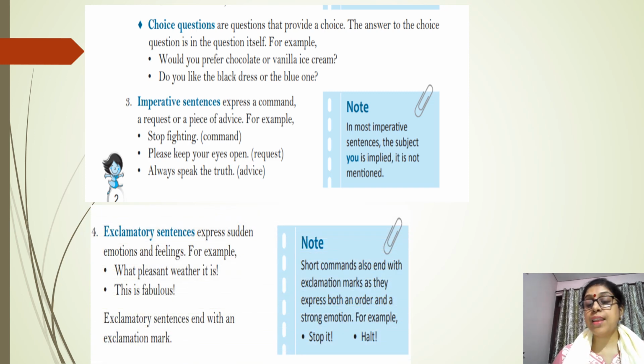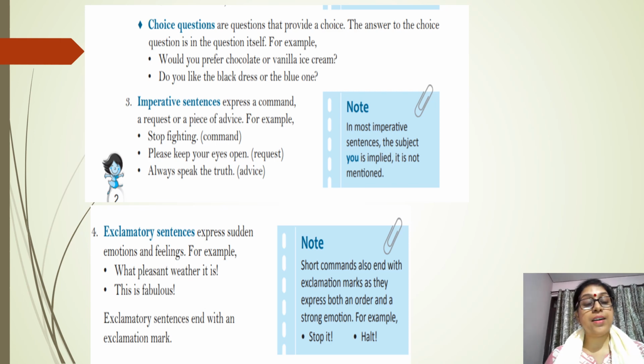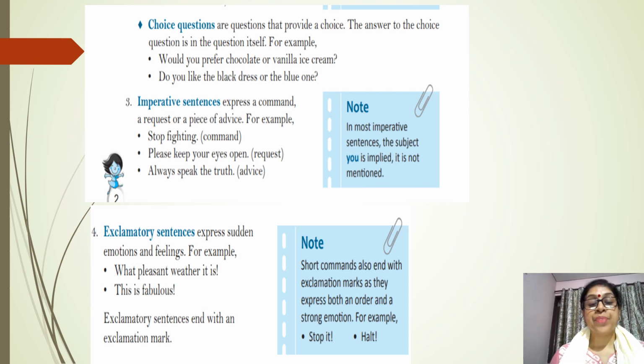And the fourth and the last type we have is exclamatory sentences. Children, exclamatory sentences express certain emotions, like what pleasant weather it is. This is fabulous. An exclamatory sentence always ends with an exclamation mark. Like stop it, halt.